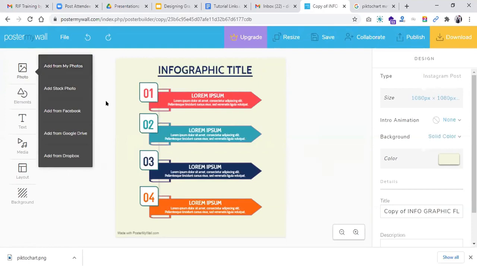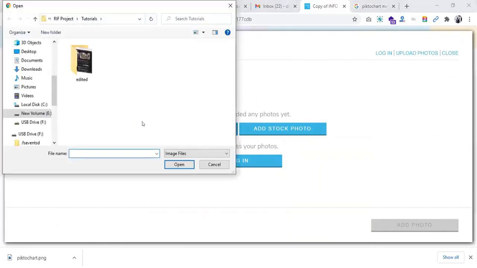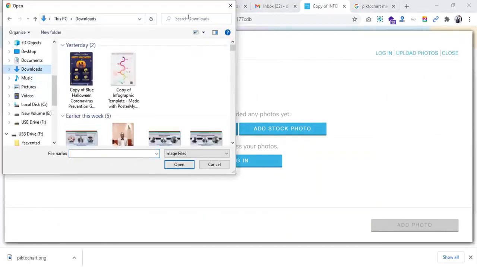Let's say you have the logo for your organization and you want to add it here, you can come here. You can upload photos from your computer. I'll upload a logo.